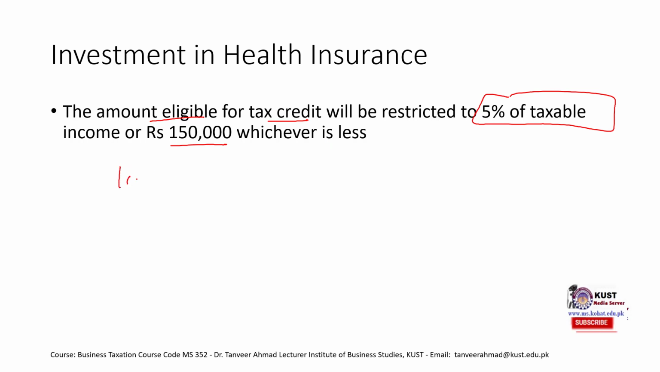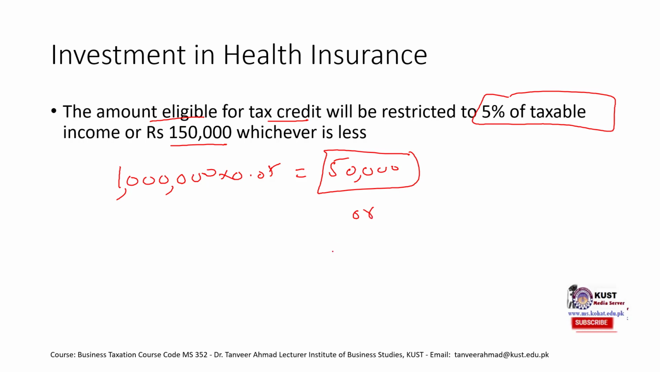So if your taxable income is 1 million, again following the previous example, then 5% of this would be 50,000 rupees, right? So this amount or 1,50,000 rupees, whichever is less, so in this case 50,000 is less, we would have this amount would be admissible for relief.